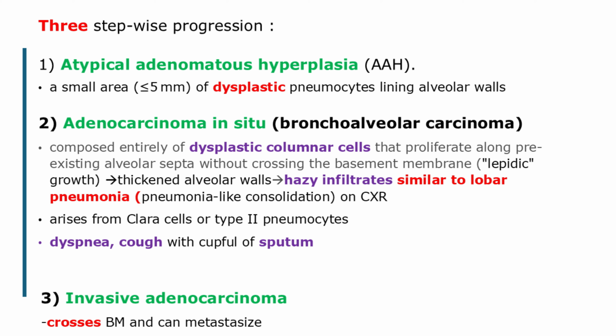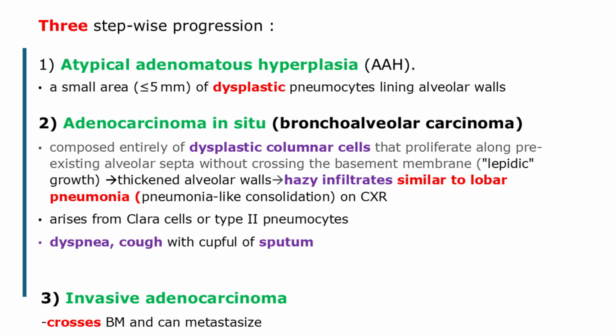This pattern of growth is termed lepidic growth. The result is thickened alveolar walls that on imaging appear as hazy, pneumonia-like infiltrates. Patients with adenocarcinoma in situ typically present with dyspnea and cough with a large amount of golden brown sputum. Adenocarcinoma in situ has a better prognosis.